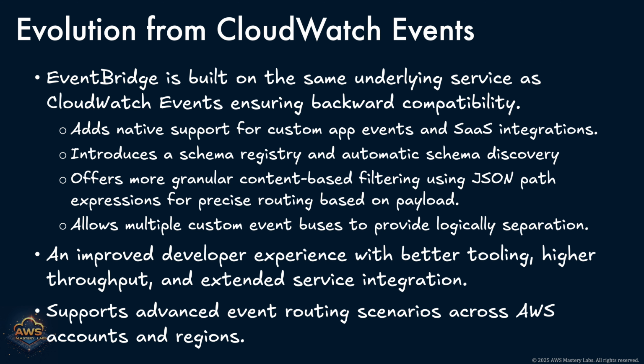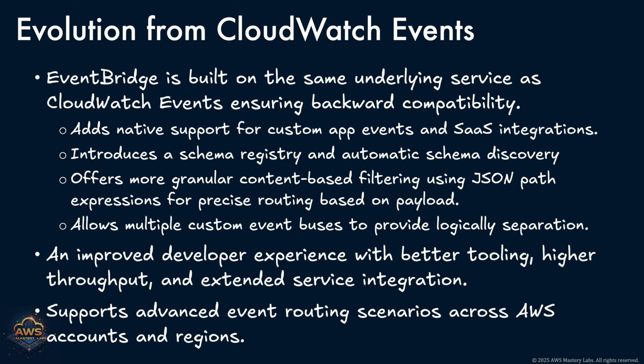Filtering has also been significantly enhanced. Where CloudWatch Events offered basic pattern matching, EventBridge brings deep content-based filtering. With support for JSON path expressions and complex matching conditions, you can now route events based on any attribute inside the payload, offering much more precision and flexibility. EventBridge also improves multi-account and multi-region event routing.